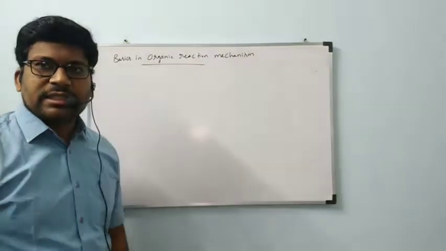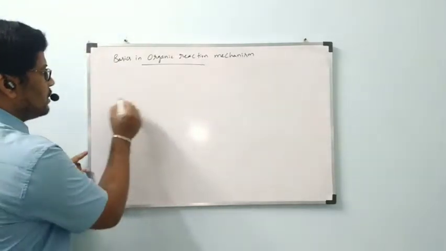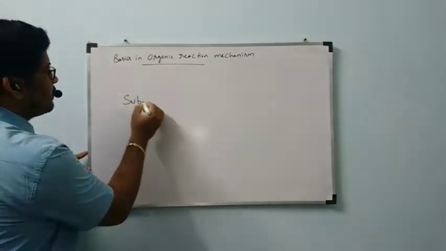Generally, an organic reaction is represented like this, this is a general representation only.